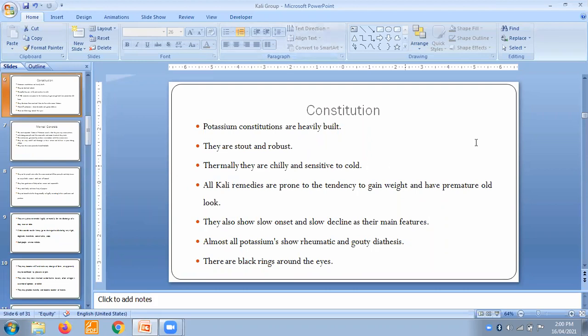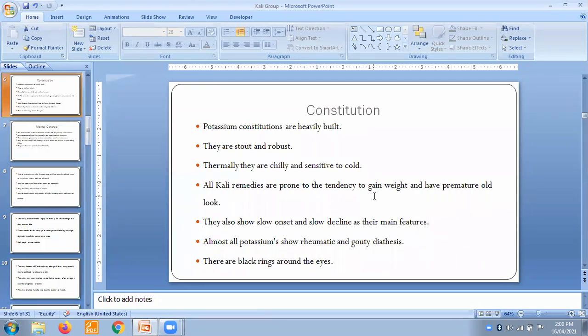Thermally, they are chilly and sensitive to cold. They cannot tolerate a cold environment, cold air, or cold in any form. All Kali remedies are prone to gain weight and have a premature old look. If you look at that patient, you will feel that premature old look, and they are prone to gain weight.